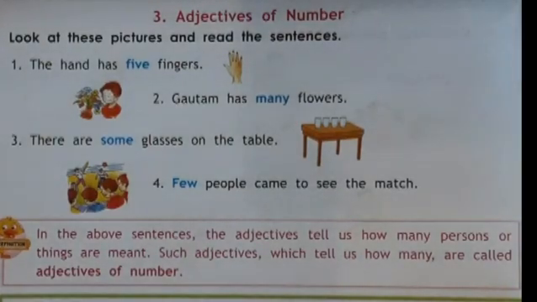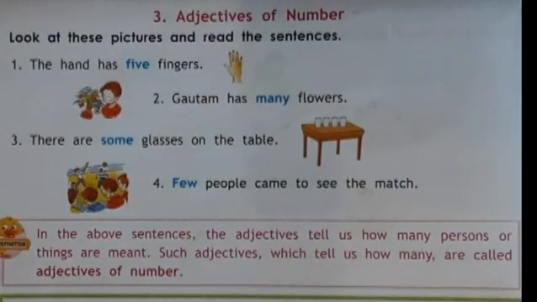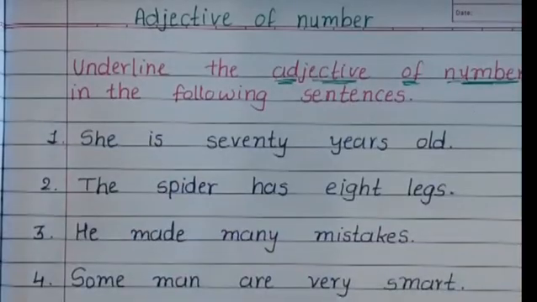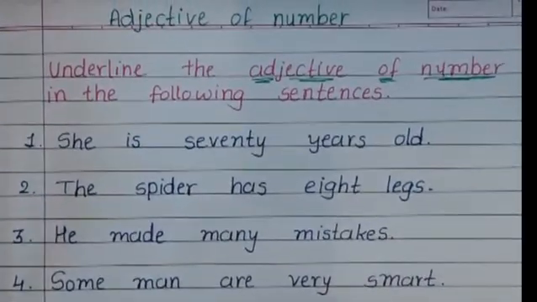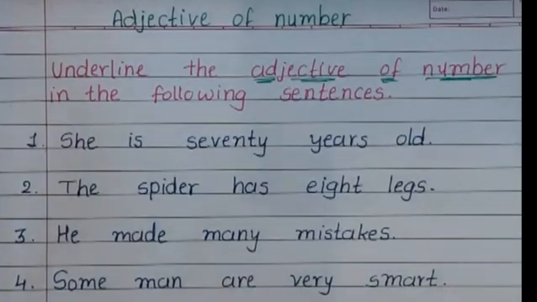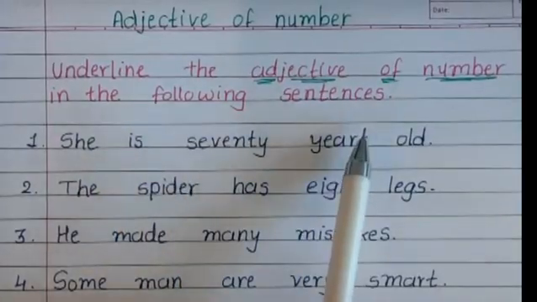So we can ask questions using how many, and they answer how many. We will look at some exercises for adjectives of number. Underline the adjectives of number in the following sentences.